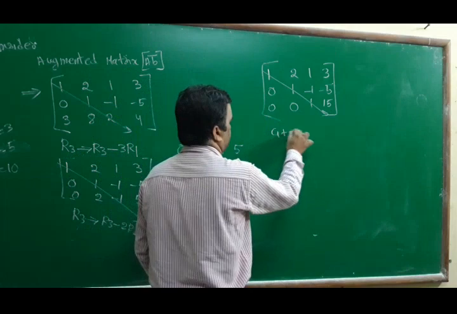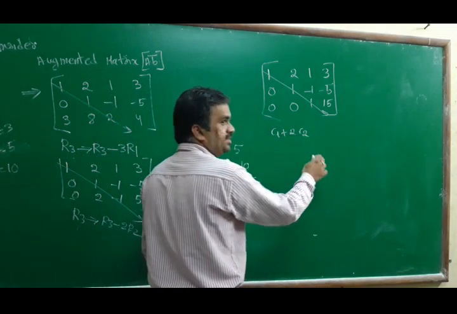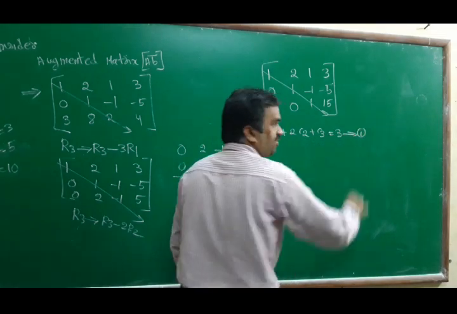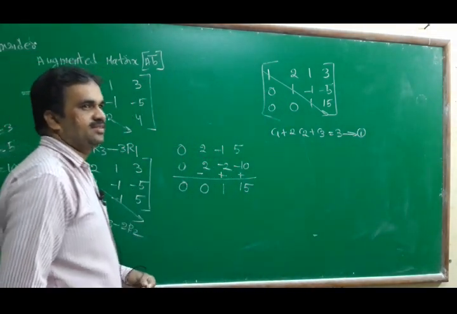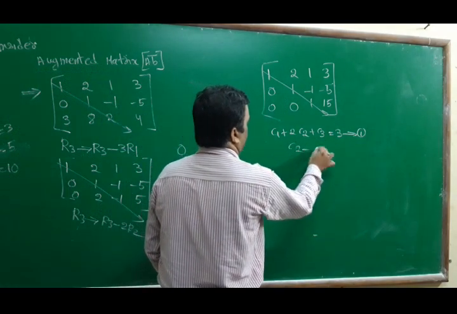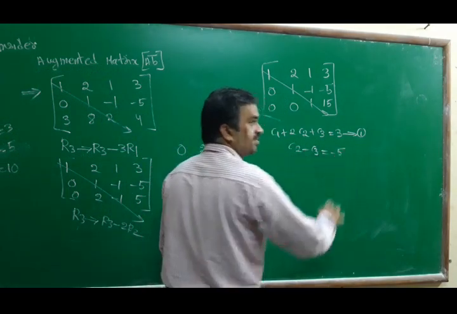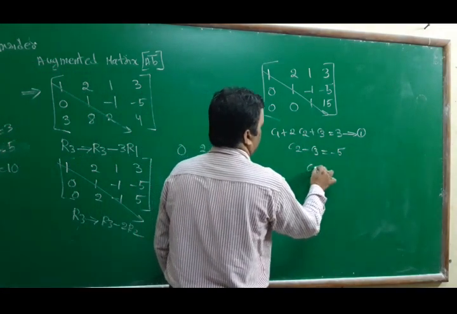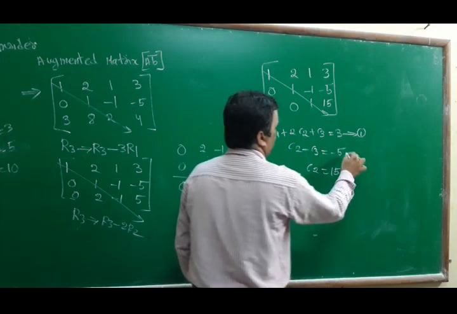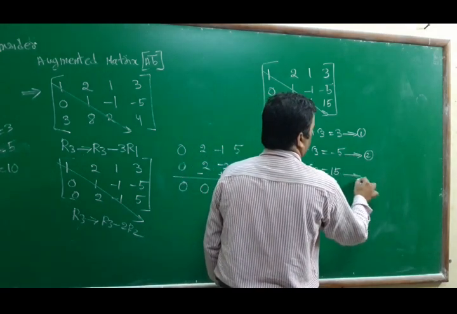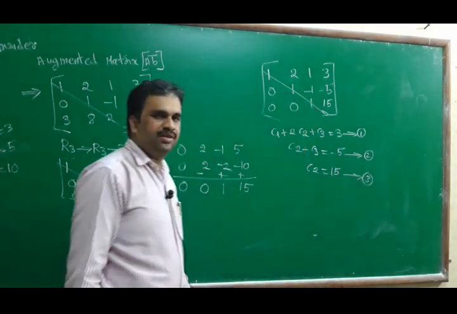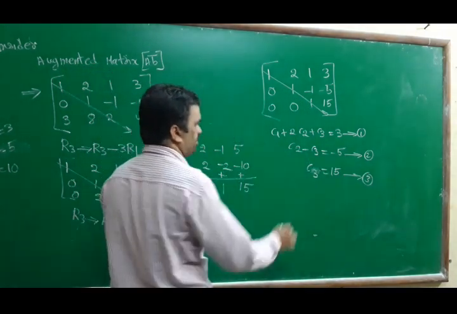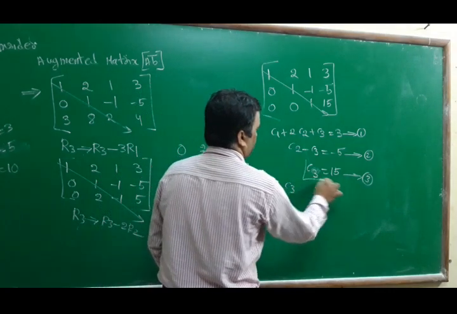C1 plus 2C2 plus C3 equal to 3, equation number 1. Next, C2 minus C3 equal to minus 5, equation number 2. And here C3 equal to 15, equation number 3. C3 equal to 15 we got. Substitute C3 equal to 15 here.